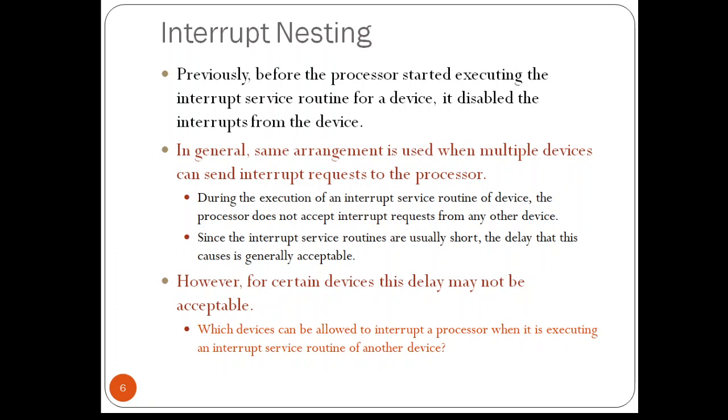So this example suggests that IO devices should be organized in a priority structure. An interrupt request from a high priority device should be accepted while the processor is servicing another request from a low priority device. This will happen when multiple devices are connected to the processor.